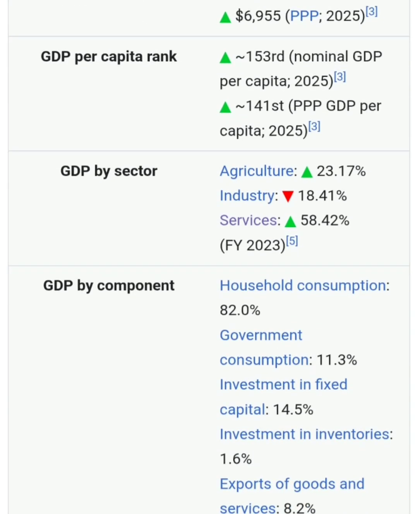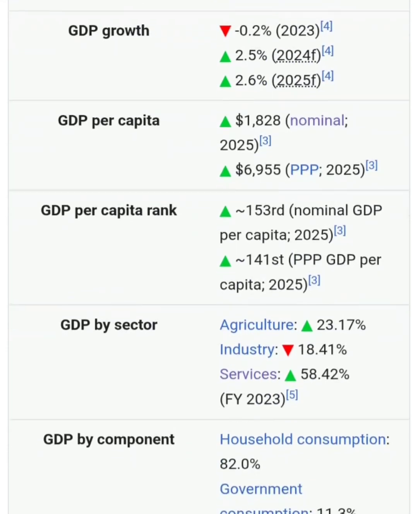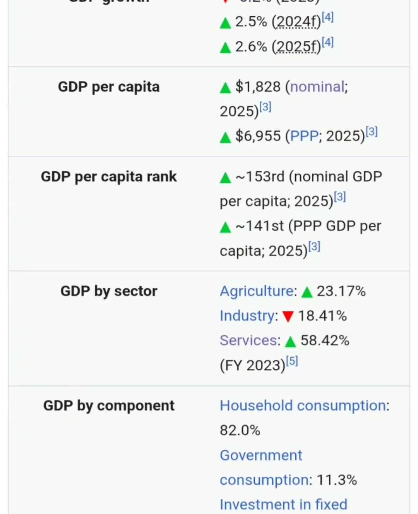GDP per capita rank. In terms of GDP per capita, we are at a very poor position because Pakistan is a highly populated country, and that's why if we divide our GDP per head, the answer we get is much lower, because in Pakistan the average person is earning 1828 US dollars per annum.